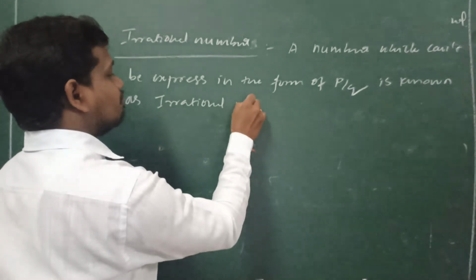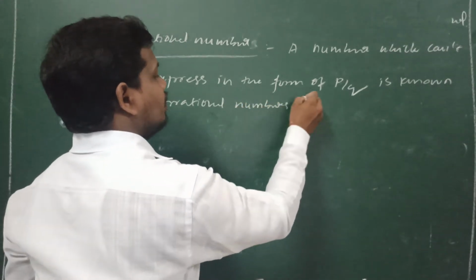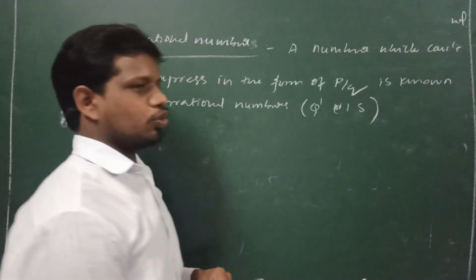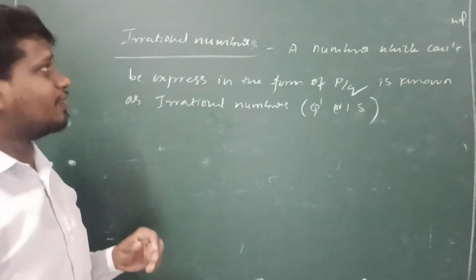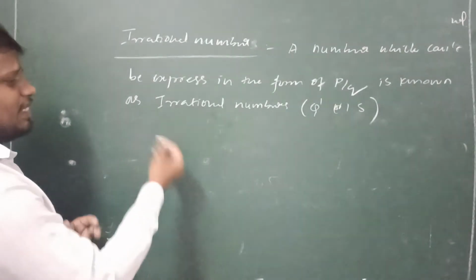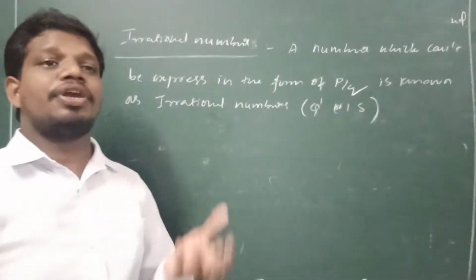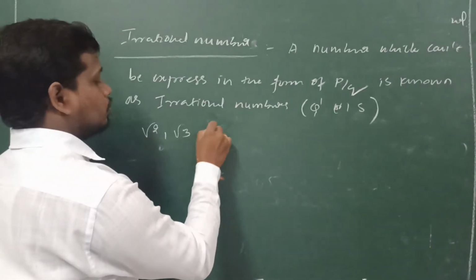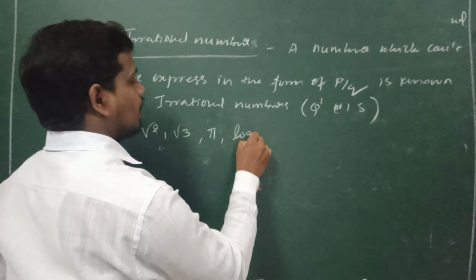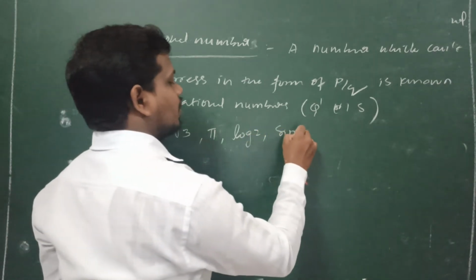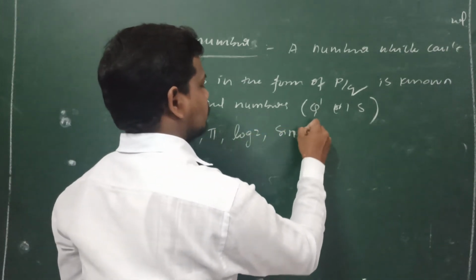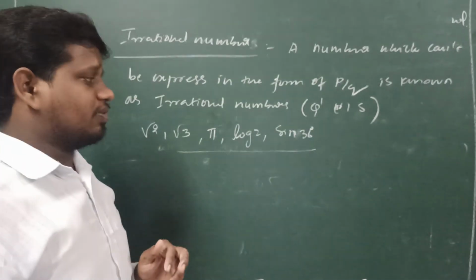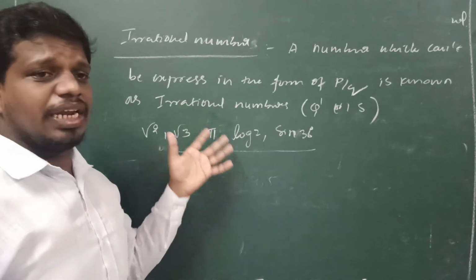These irrational numbers are denoted by Q dash or S, where S refers to surds. The examples for irrational numbers are surds. Surds means imperfect square root values. For example, root 2, root 3, pi, and some logarithmic values like log 2, some trigonometric values like sin 36. These all give irrational numbers, and these are all examples of irrational numbers.